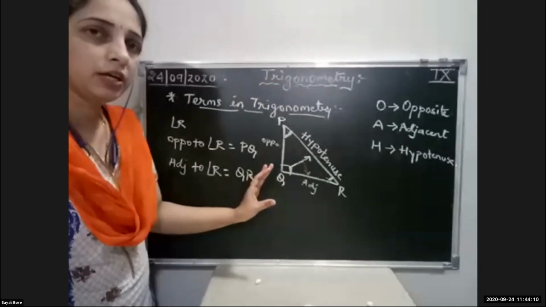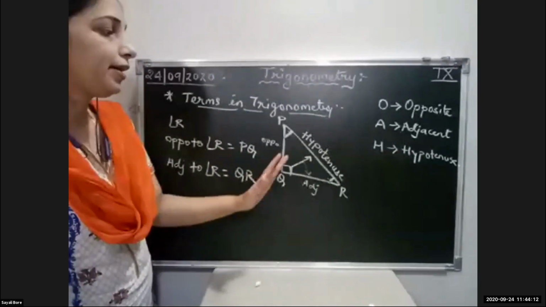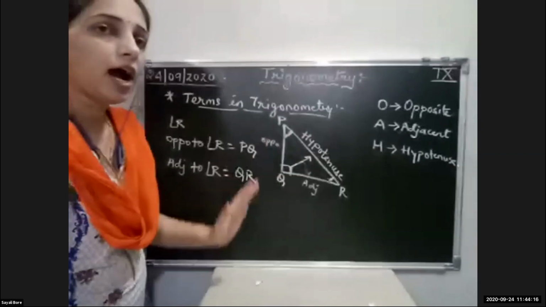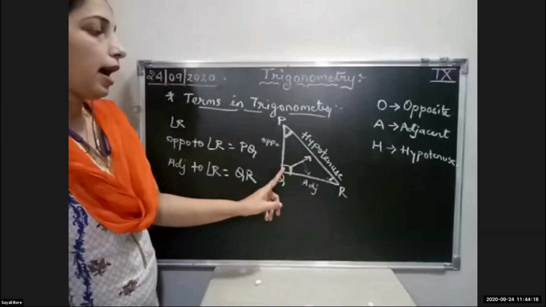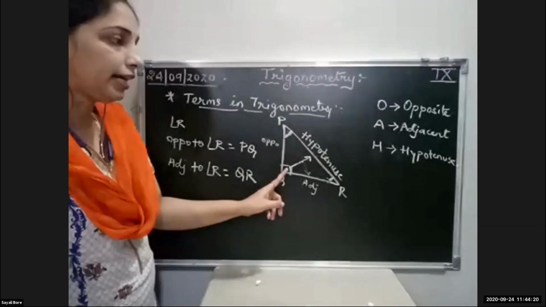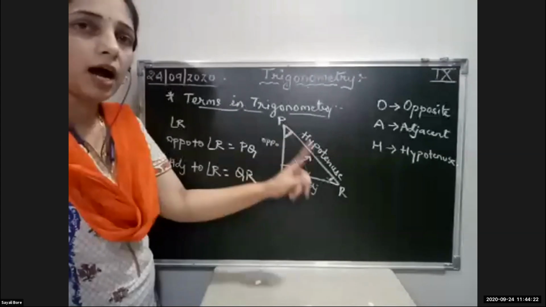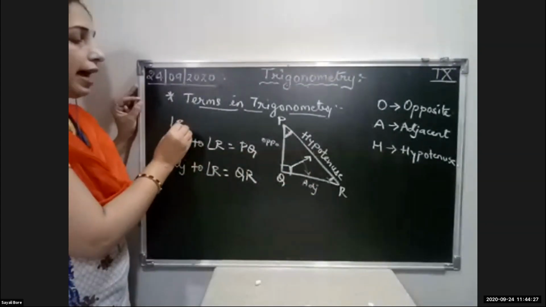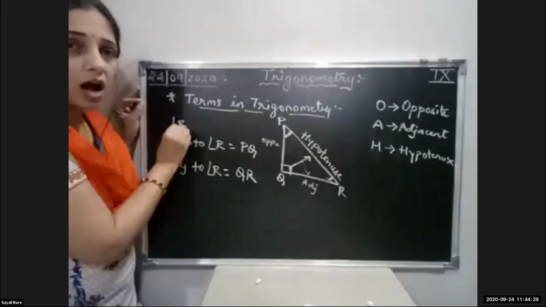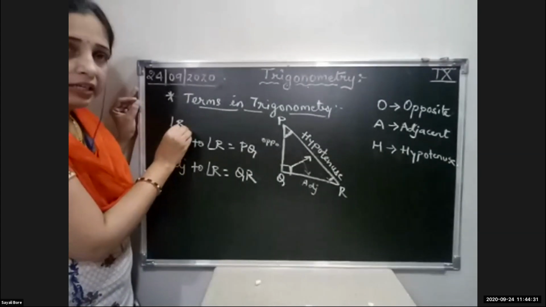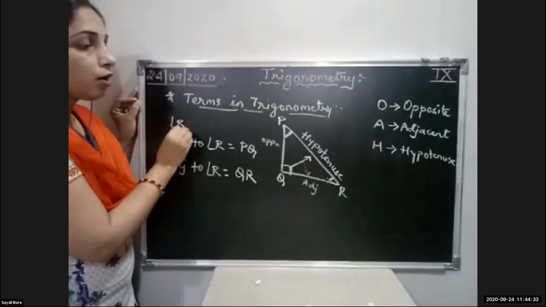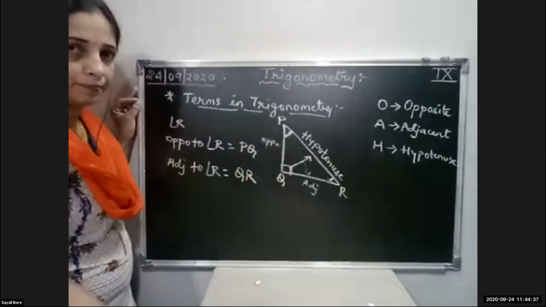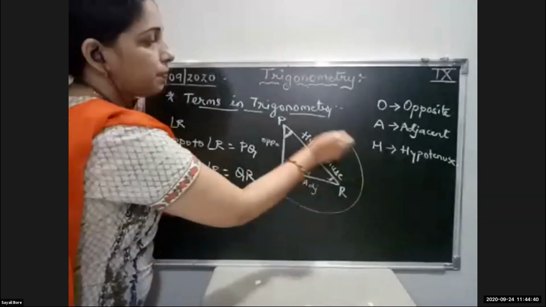Whenever a triangle is given, first you identify the hypotenuse, the side opposite to the 90 degree. Next, check which angle is asked, and accordingly the opposite and adjacent sides will depend. Why have I explained this?